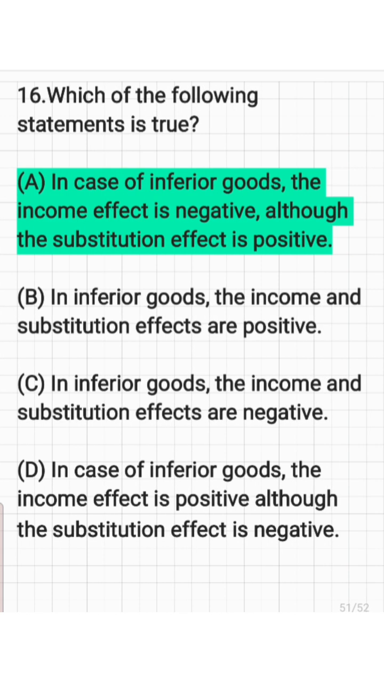And the next question, which of the following statements is true? In case of inferior goods, the income effect is negative, although the substitution effect is positive. Actually, it is correct, because inferior goods are an exception to the law of demand. In the case of inferior goods, people will buy less quantity of the commodity at lower price and more quantity at higher price. In case of inferior goods, the income effect is negative, this is absolutely right, and although the substitution effect is positive, this is also right. So here the answer is this.